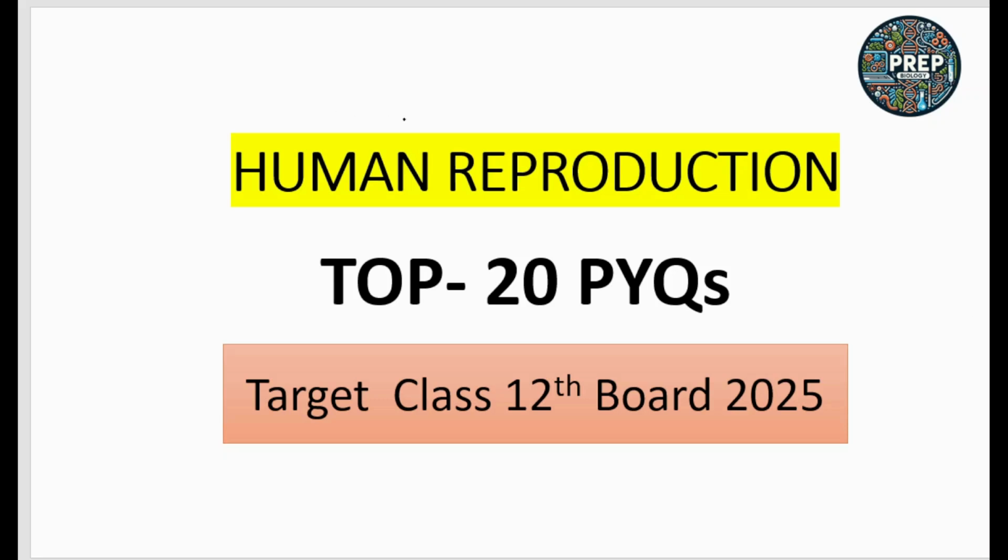So today in this lecture we are going to discuss the top 20 previous years' questions from chapter number 2 of biology, that is, human reproduction. These questions have been repeatedly asked in your previous years' class 12th board exams. So let's start with the lecture.